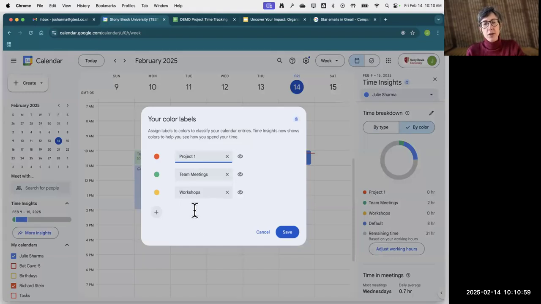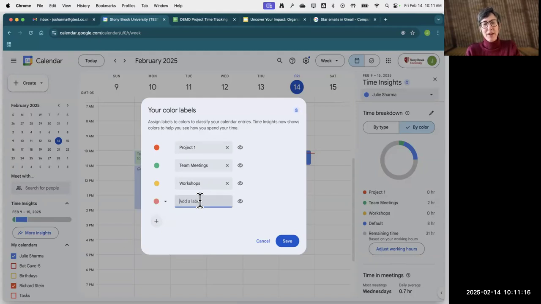So what you can do is you can either rename any of the existing labels, or you can press on the plus icon. You can add a new type of label here. So I guess I'll go with the flamingo color. Who knew? And not pink, it's actually flamingo. All right, so my flamingo label, I'm going to make this to be department meetings. So for these labels, I would recommend adding in the types of events or activities you normally partake in that make up a good part of your work days, and that will give you the best results with this tool.